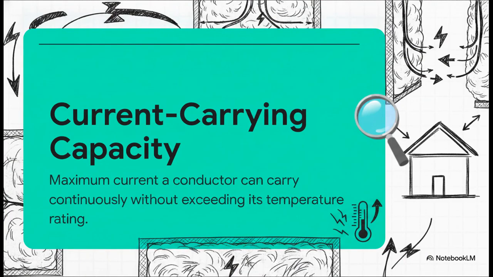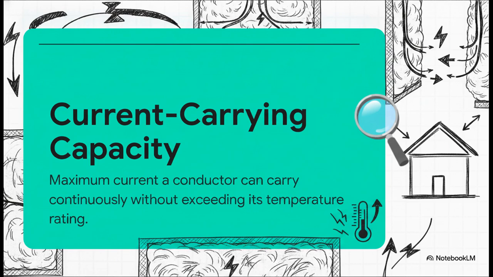It all begins with one core concept: current carrying capacity. The code dictates that every single conductor must have a capacity not less than the current it's meant to carry. Makes sense, right? But here's the catch. It's not just about the load right this second. You have to anticipate reasonably foreseeable changes to external influences.